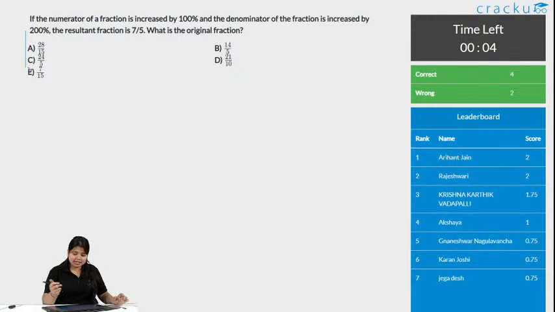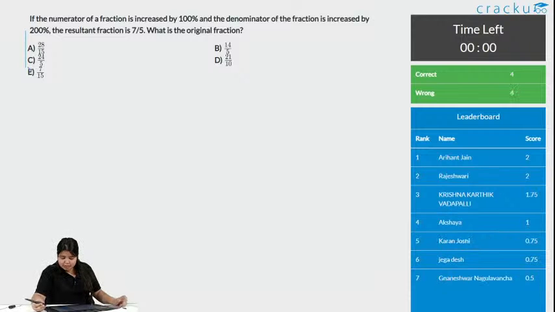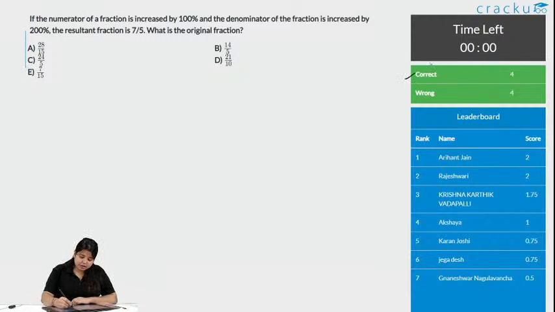Yes, Ariyant, a very easy one. And we can see already 4 people got this correct and 3 wrong. Come on, Akshaya. This was the easy one. Chalo, let's see. 4 people got this correct and 4 wrong.